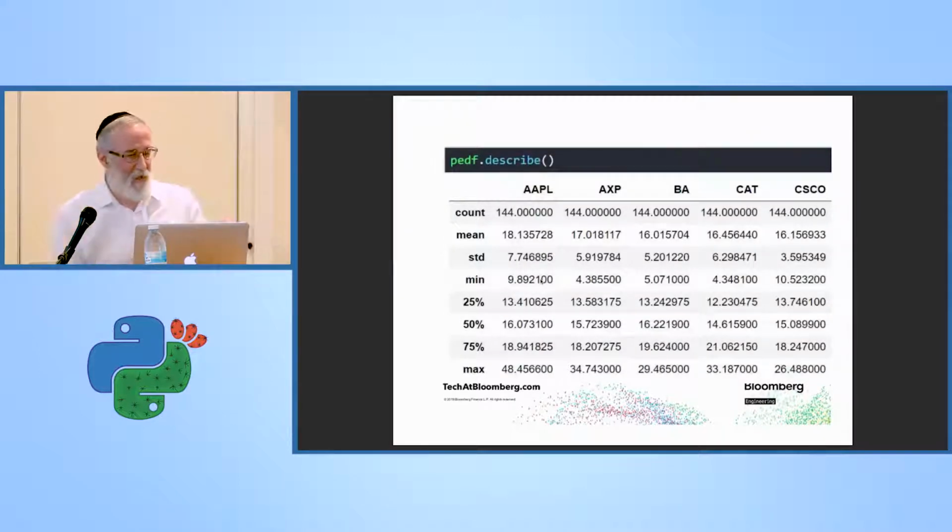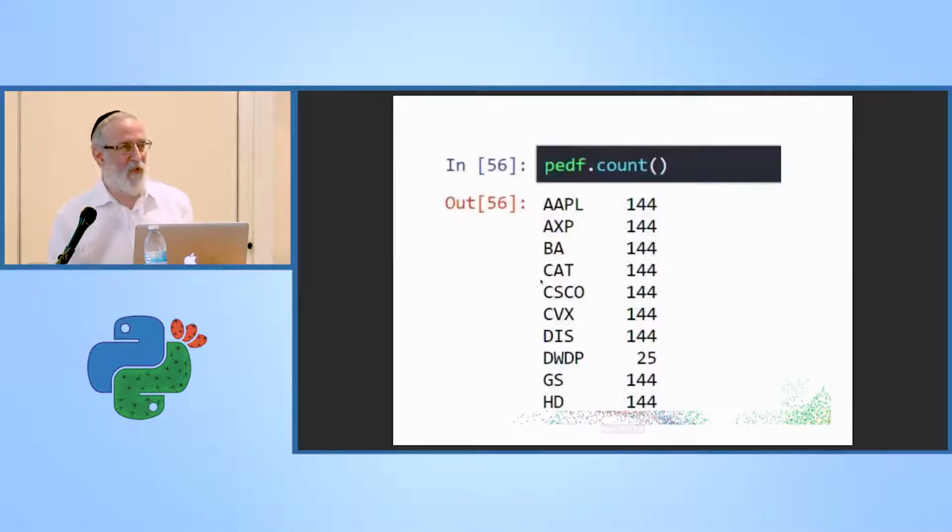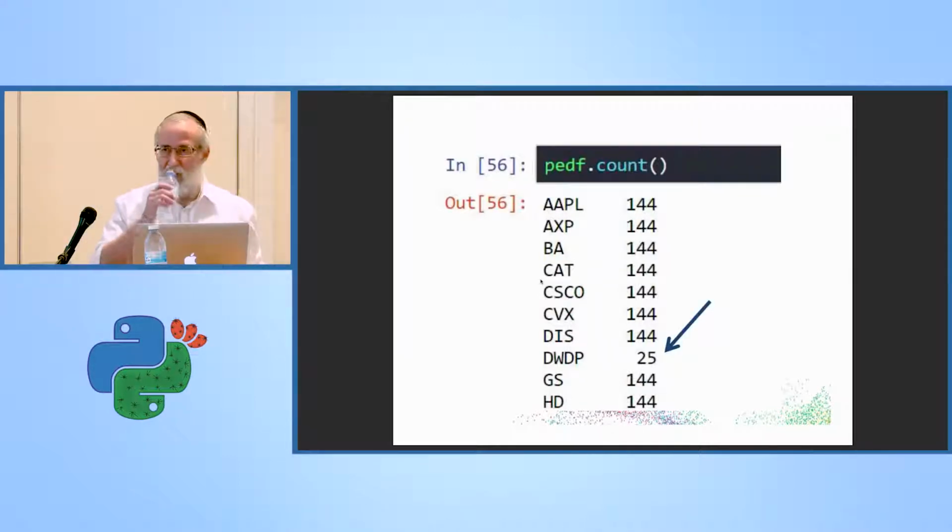Data frame has a method called describe, which goes through column by column and gives you the count, the average, the standard deviation, min and max, and the various quartiles of the data. It's another way to look at your data, see what's going on. And each of those attributes also has a method of its own. Here I'm calling count, and it gives me back a series which contains the count for every column. And then I notice that one of the columns only has 25 data points.